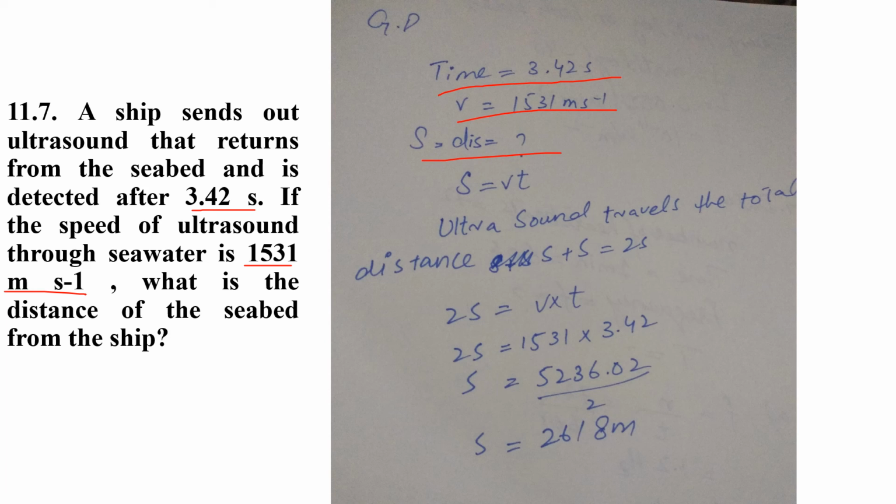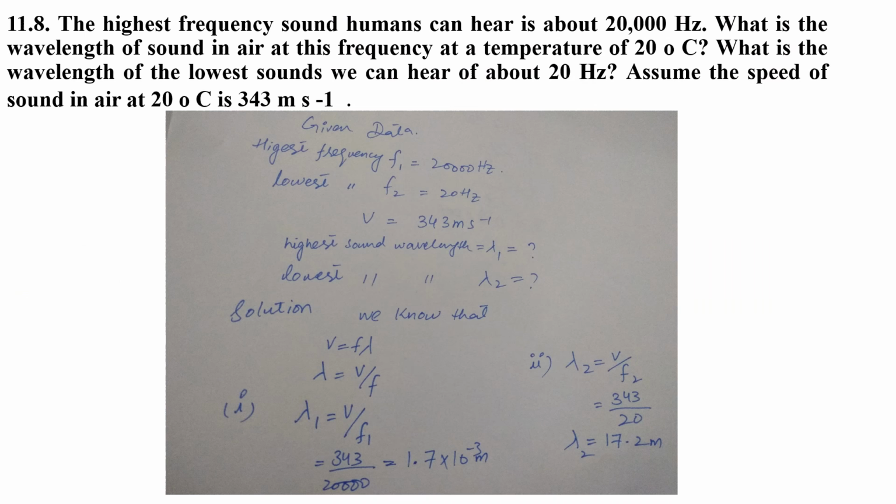You know the formula that distance equals speed into time. As the ultrasound travels, the total distance will be s plus s, because one time it will go, another time it will come back, so total distance will be 2s. So 2s equals v into t. You just put the values and simplify it, and we will get s equals 2618 meters.